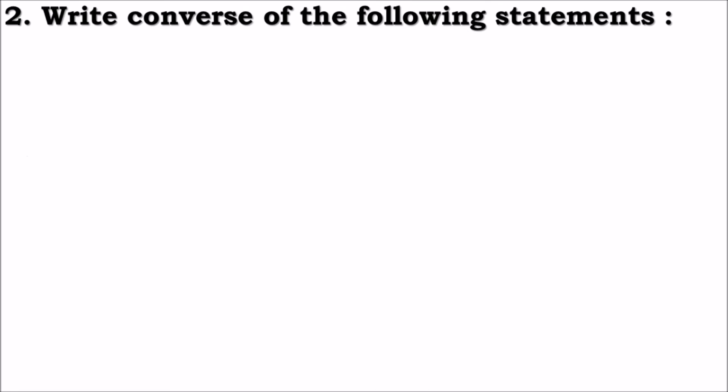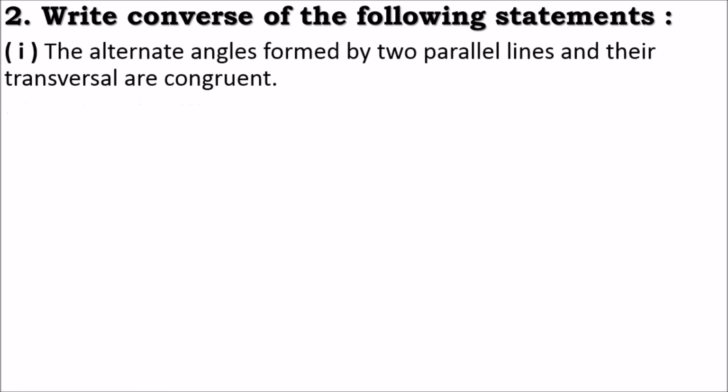Question number 2. Write the converse of the following statements. Here we have question number 1. The alternate angles formed by two parallels and their transversals are congruent. Here we have to write the converse of this statement. It means we have to interchange the consequent and antecedent of the given statement. So first we will write this statement in if-then form.